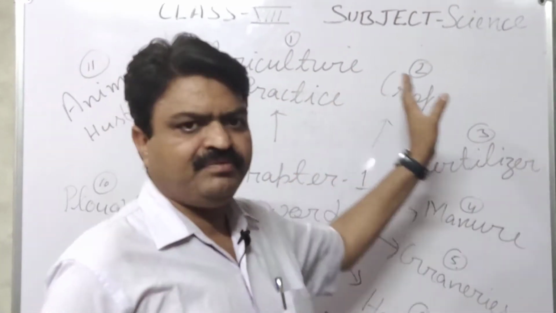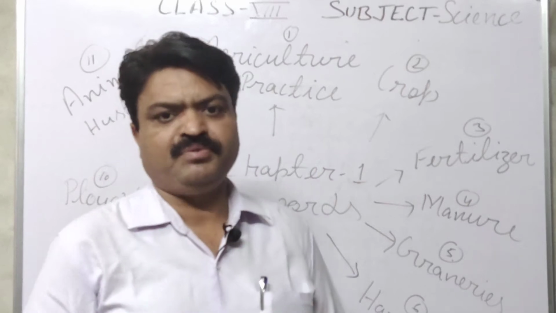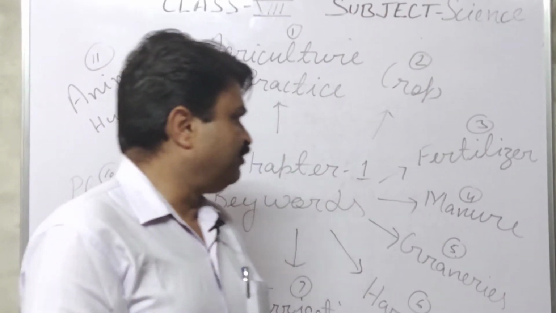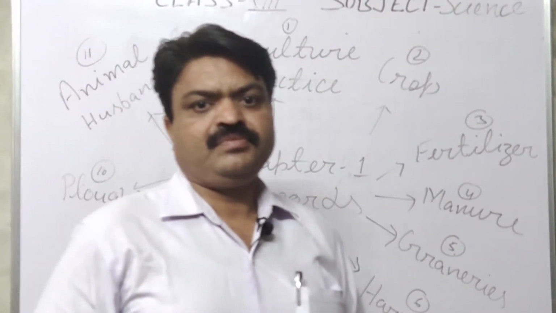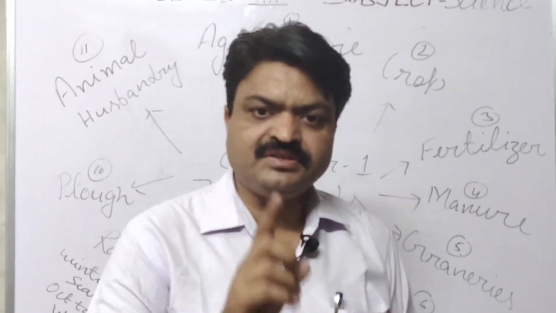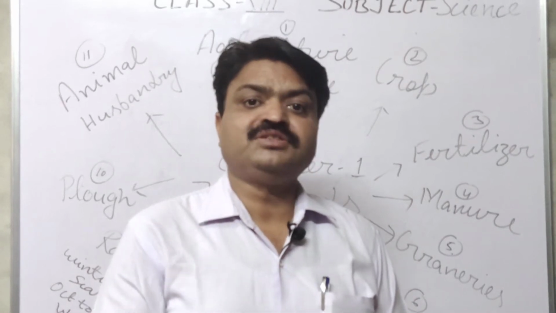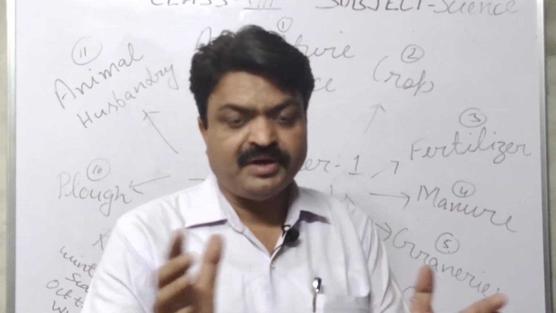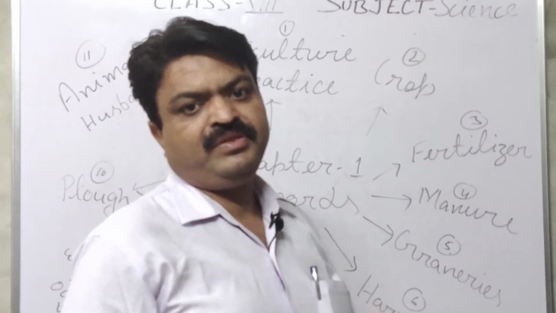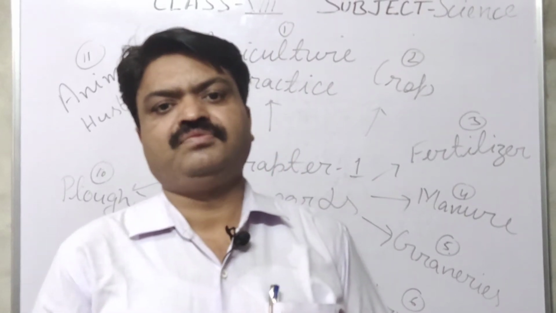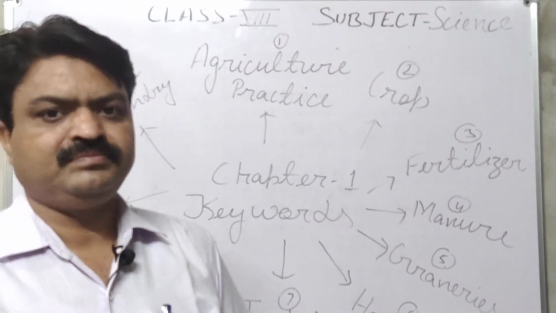Now we come to the next keyword, it is crop. What is a crop and how many types of crop are there? The same kind of plants in a particular area is known as a crop. When the farmers grow the same kind of plants in a particular field, then all those plants are known as a crop. There are mainly three types of crop: Rabi crops, Kharif crops and Zaid crops.